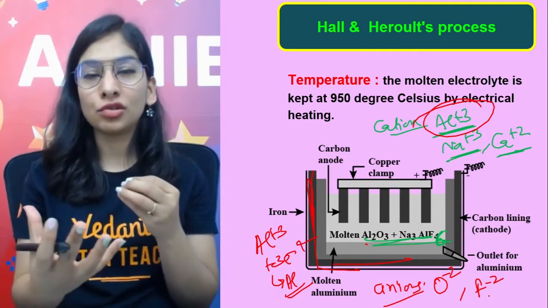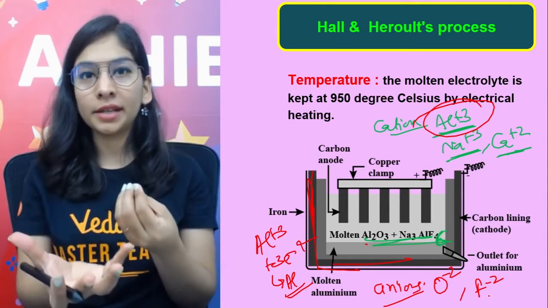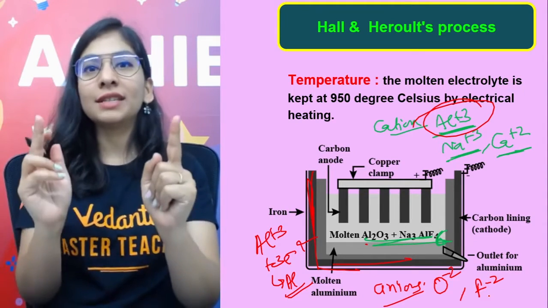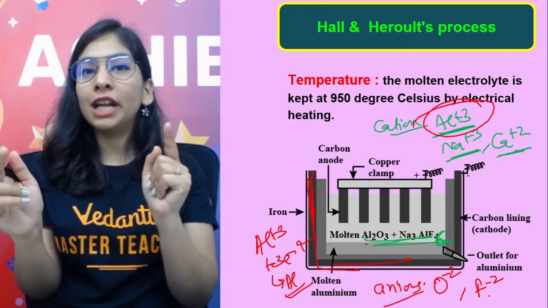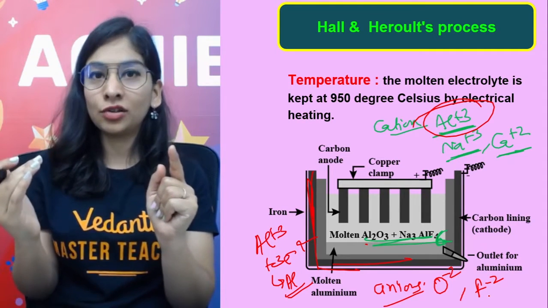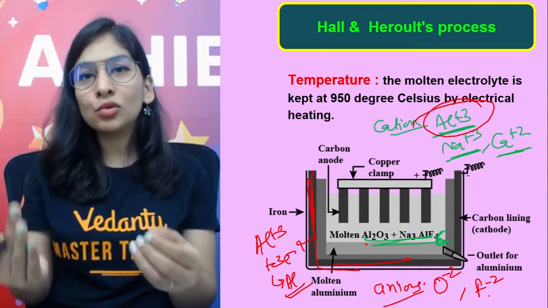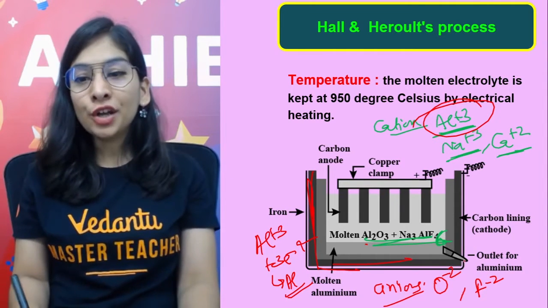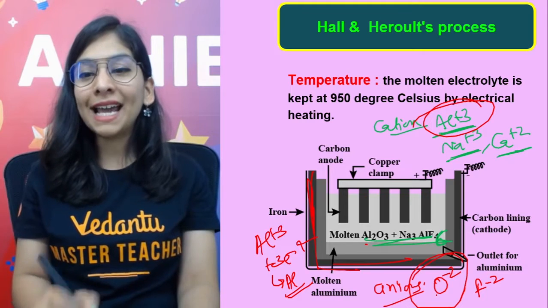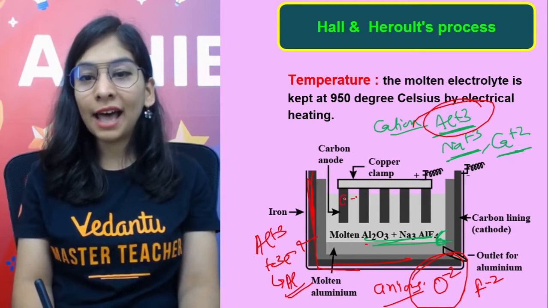They want to lose electron so that they'll give you free non-metal. Now, when we talk about oxygen and fluorine, we know that fluorine is more electronegative and has more tendency to gain electron. So can we say oxygen is less electronegative, so more tendency to lose electron? Yeah. So oxygen in the form of oxide ion will move towards the anode.